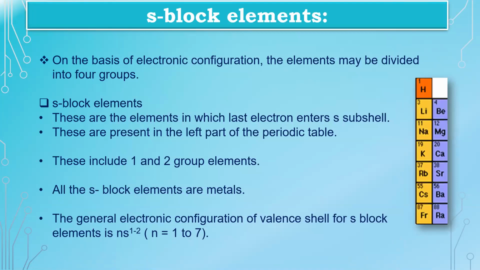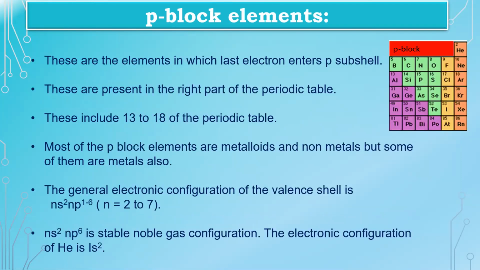So what are S block elements? On the basis of electronic configurations, the elements may be divided into four groups. The first group is S block elements, where the electronic configuration of an element ends with ns1-2. That means group 1 will have ns1, whereas group 2 will have ns2. So all the S block elements are metals.